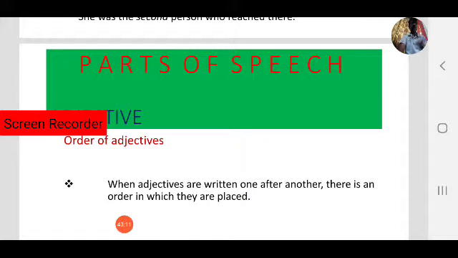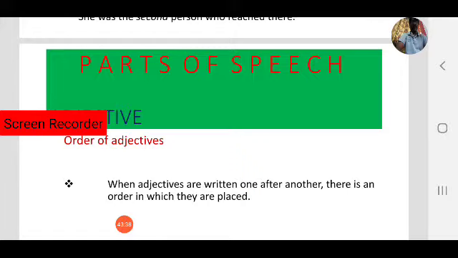So what is the order of adjectives? That is also an important point. While using adjectives, there is an order. When adjectives are written one after another, there is an order in which they are placed. Always keep this in mind. That is the correct order.